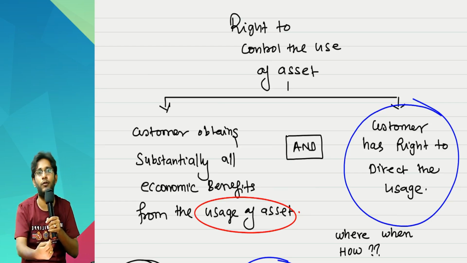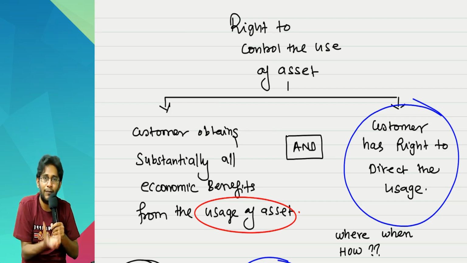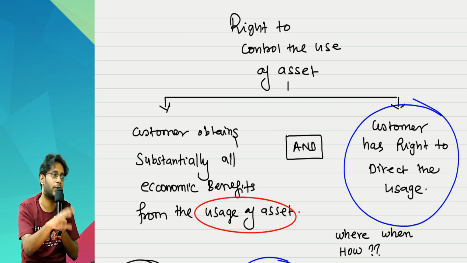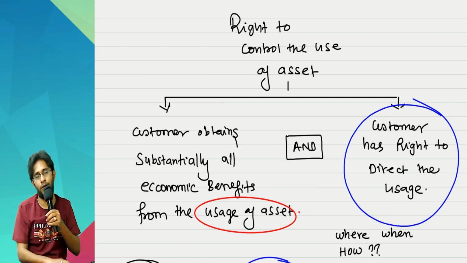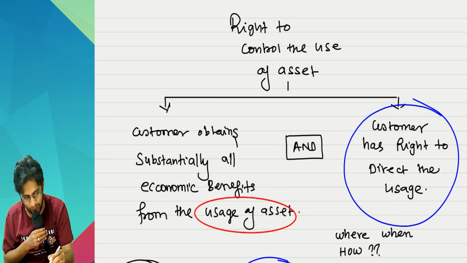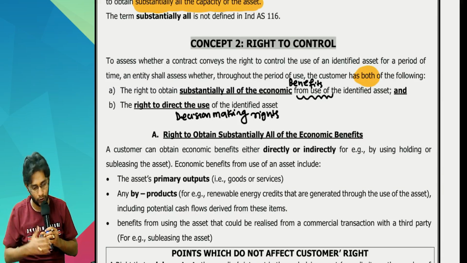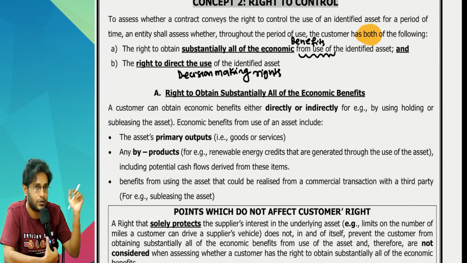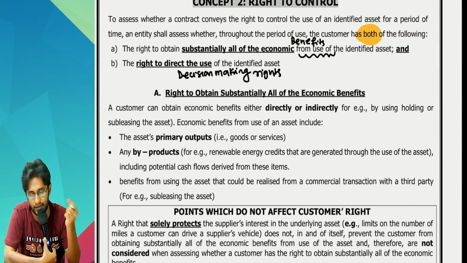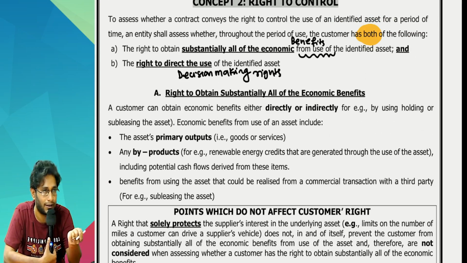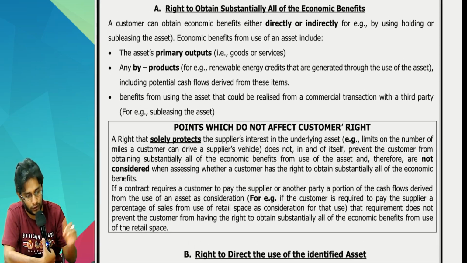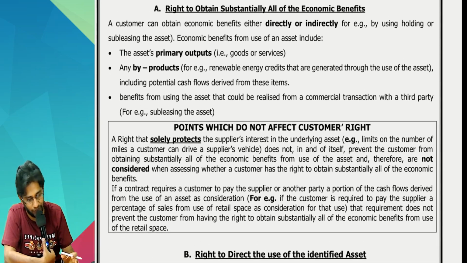Even though every day you need not go and operate it, you have built inside the system all your requirements. So this is the last punch, sir. Let's see how these are all framed. Right to control, he is talking about 2 points. One is that you should enjoy substantially all the benefits. The second is that you should have a right to direct the usage. The first one we are talking about now is substantially all of the economic benefits.